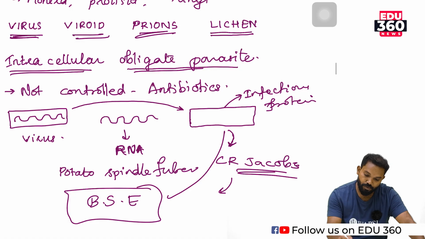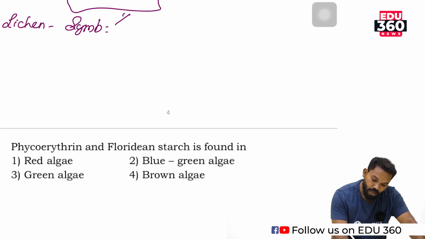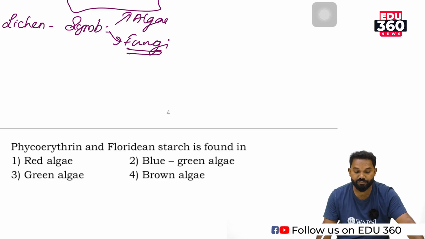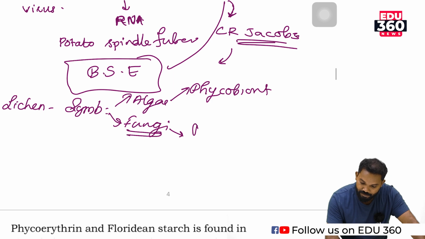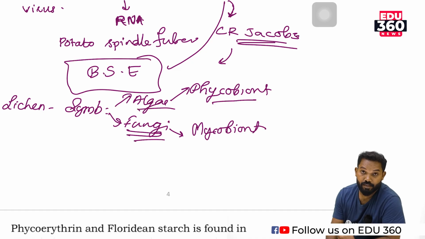Then another group of organisms is known as lichen. Lichen is the symbiotic association between algae and fungi. Here the main component is fungus, and the fungus is symbiotically associated with algae. The algal component is known as phycobiont and the fungal component is known as mycobiont. Phycobiont and mycobiont each have their own function.